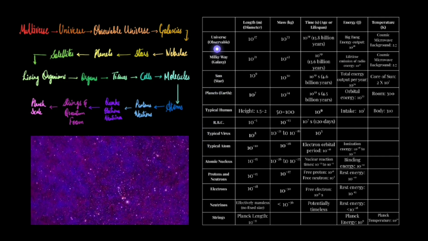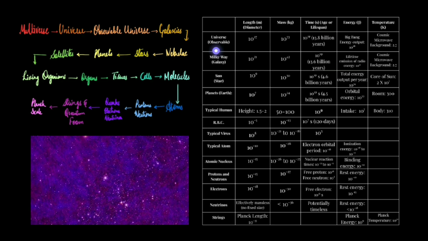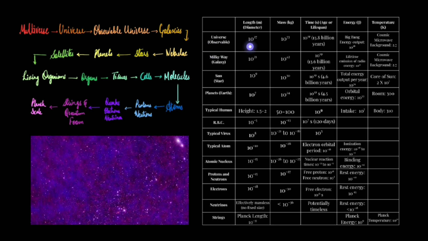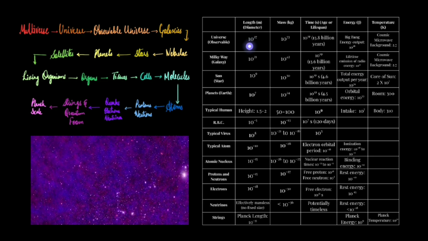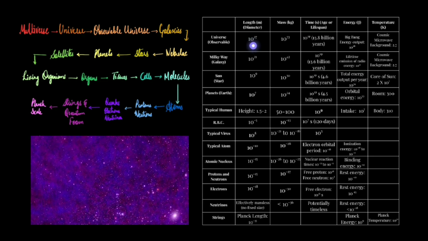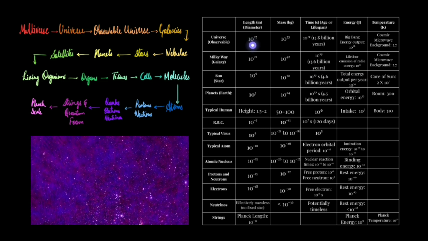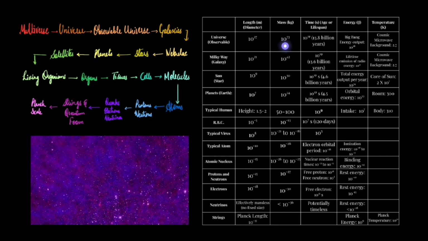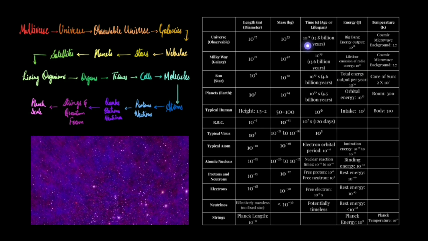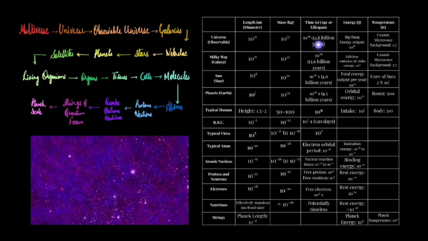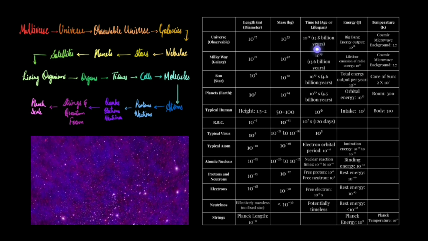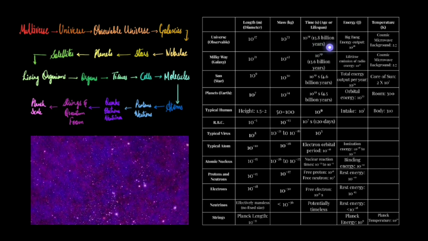So for example, the length of the observable universe is 10 to the power 27 meters. It's not exact, but I'm just telling you the order of magnitude. Then its mass is 10 to the power 53 kg. Then the age of the universe is 10 to the power 17 seconds, and in years it is 13.8 billion years, or you can say 1380 crore years.